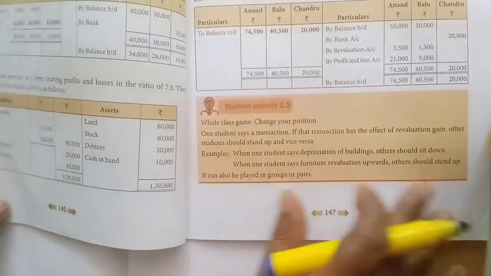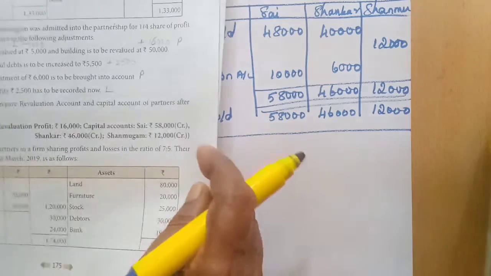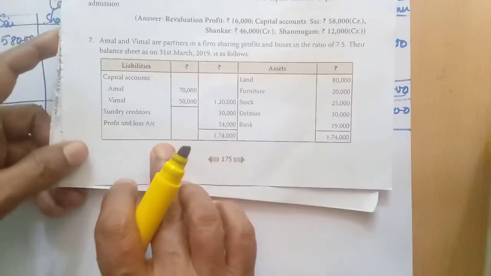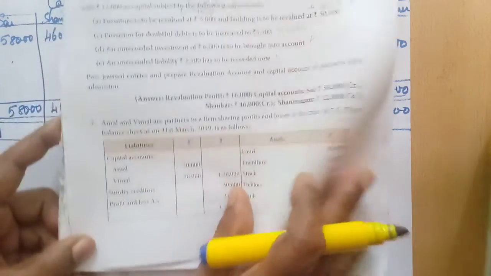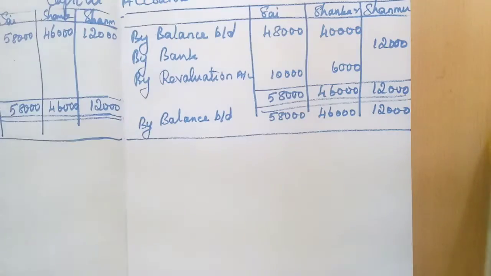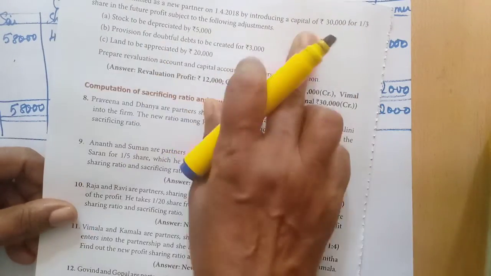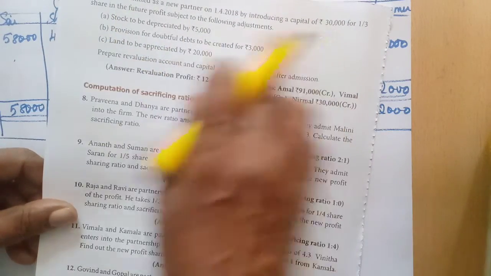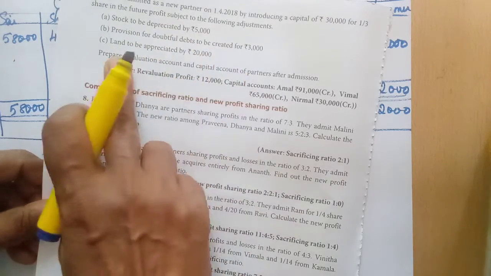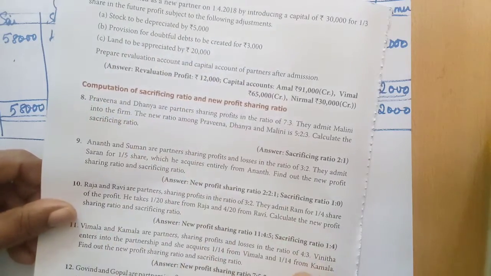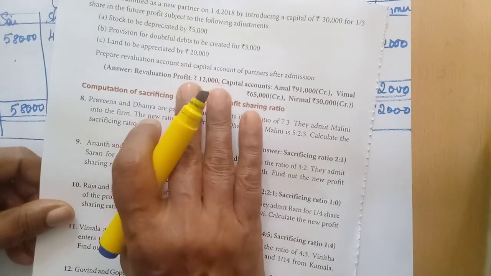Then by balance brought down. So shall we do the seventh problem? Okay. Here same thing: capital, profit and loss account, all the asset side items. Then adjustment, new partner Nirmal, new partner's capital, stock depreciation, then provision for doubtful debt created, land appreciated. Same model only. Okay, so will you do this one by yourself?